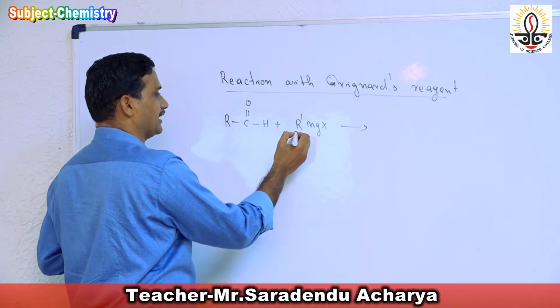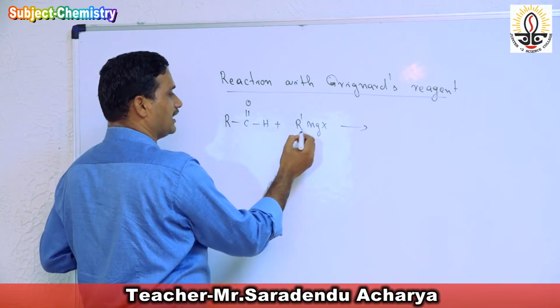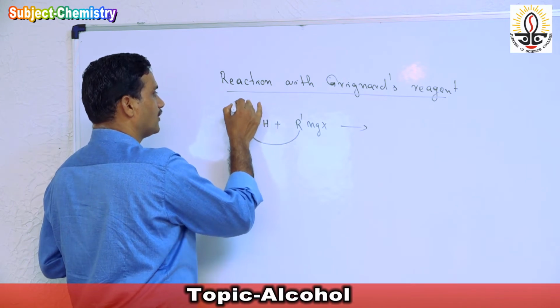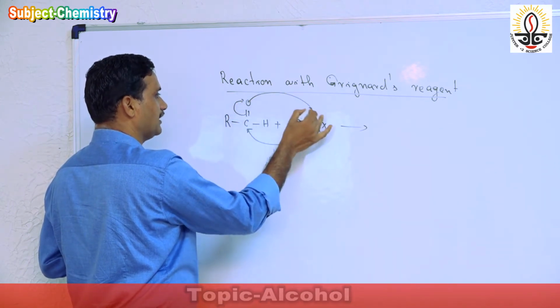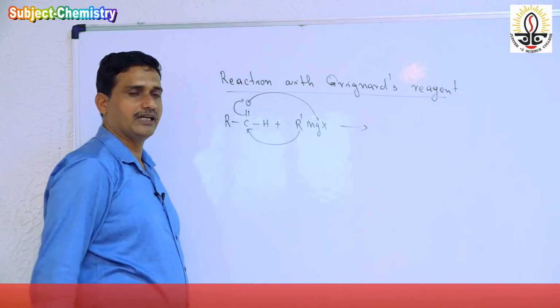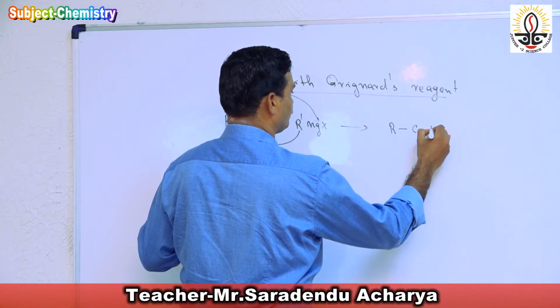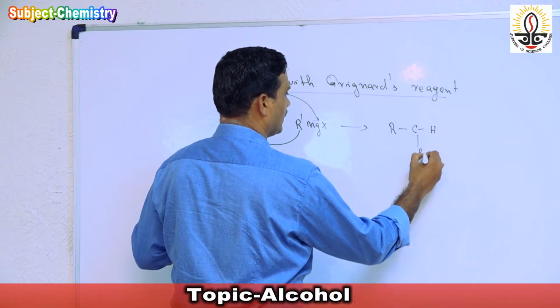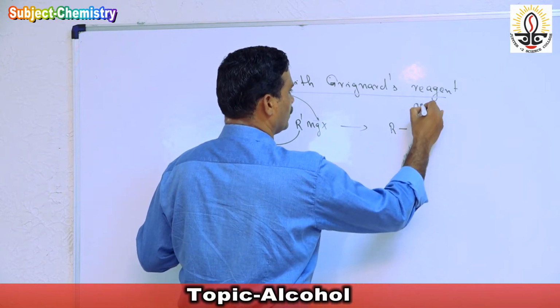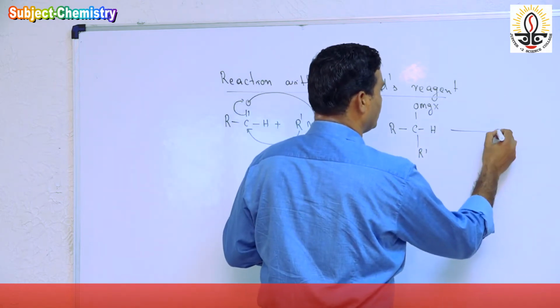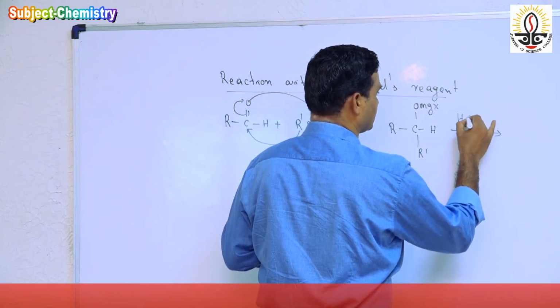Now come to this case, as that is R dash MgX, so R minus attaches to this carbon, the double bond shifts to the oxygen, and the oxygen bonds with MgX. Now the product is R C H R dash O MgX. After formation of this product, it is followed by acidic hydrolysis.